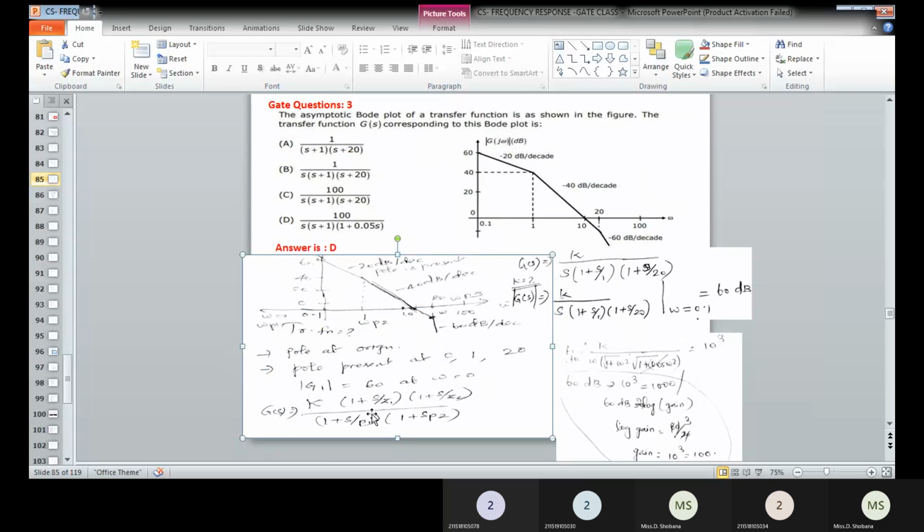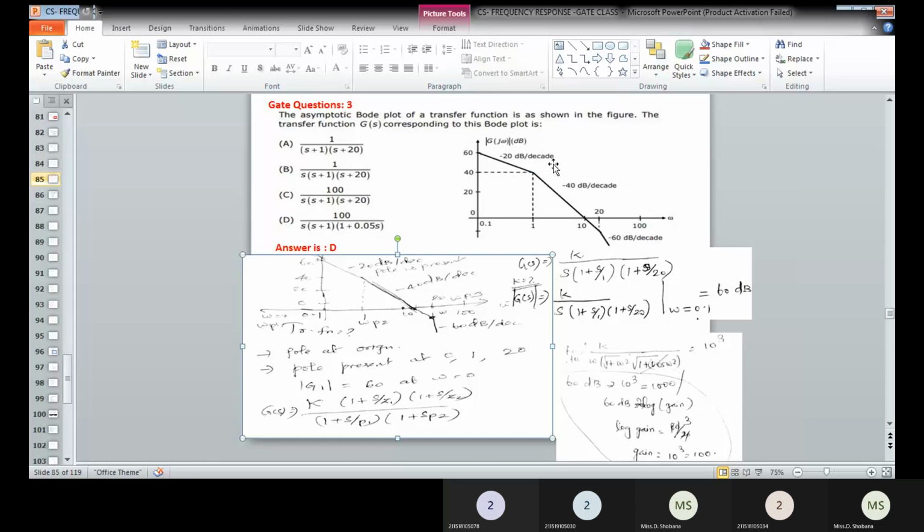And then we can see G of S is equal to K into, as usual, 1 plus S divided by Z1, 1 plus S divided by Z2, 1 plus S divided by P1, 1 plus S divided by P2. From this, if you want to substitute, Z1 is not available. Here also minus 20, so minus 40, so here minus 60.